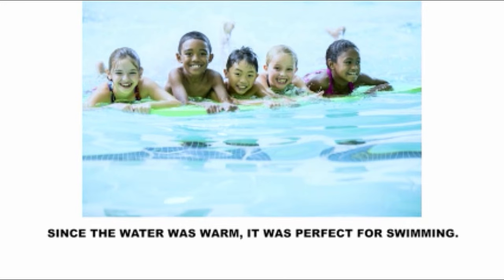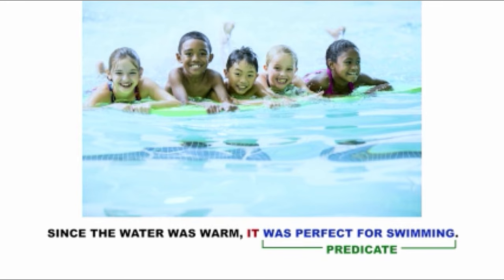Let's look at this example. Since the water was warm, it was perfect for swimming. The independent clause in this sentence is, it was perfect for swimming. We know it is an independent clause because it expresses a complete thought and it has a subject, it, and a predicate, was perfect for swimming.